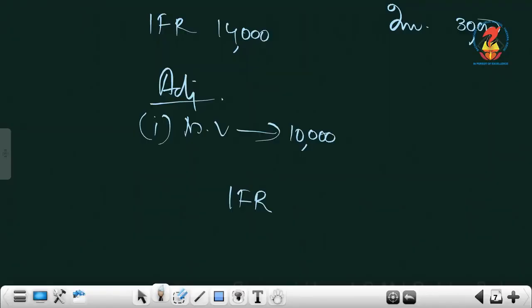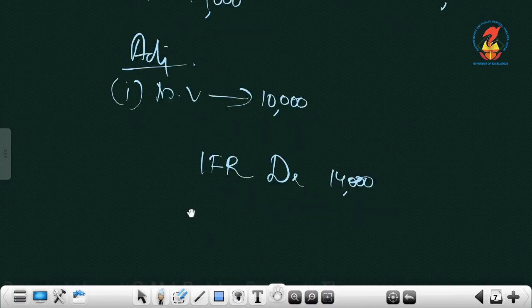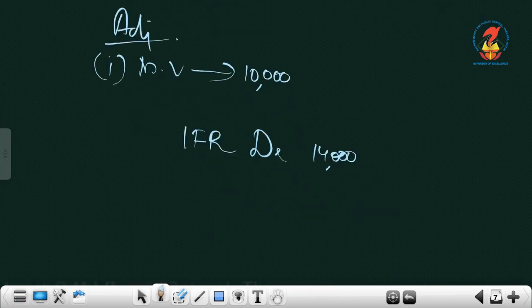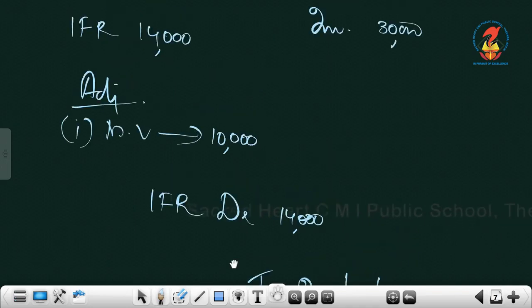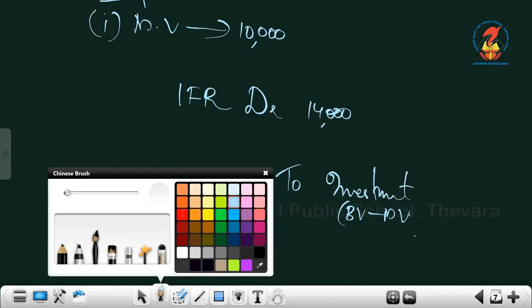What should you do first? Write IFR debit. How much will you write? The entire amount given on the liability side, 14,000. Then what should we write? Always leave one line and write, so that sometimes it can be revaluation, sometimes the shortage will be on the credit side, so you can write to old partners. So leave one line here whenever you write these types of journal entries, whatever be the case. To investments, what will you write? The difference between book value and market value, and here the difference is 30 minus 10, isn't it? Yes. So the difference is 20,000.